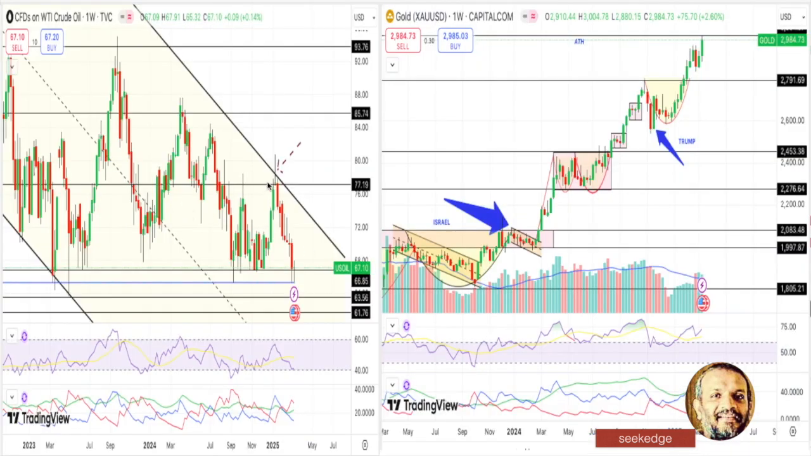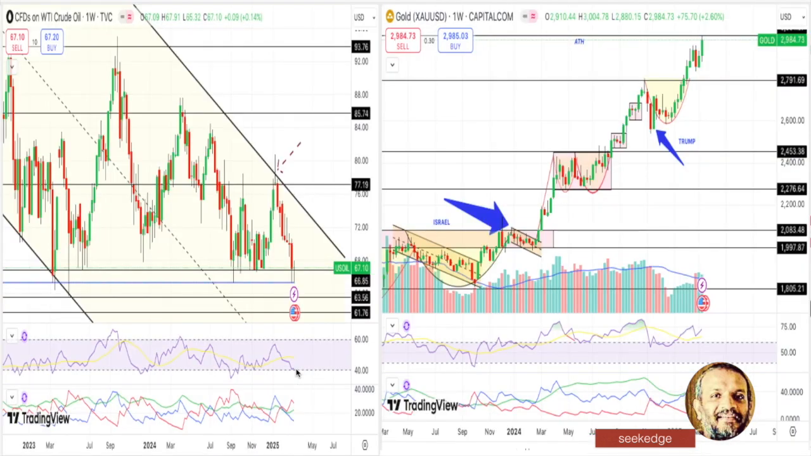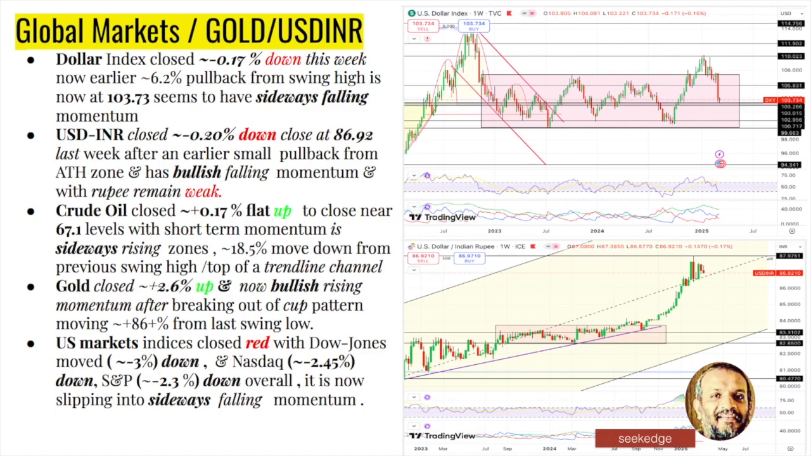Look at crude oil, you see that it is also pulling back, which is also very good for an oil importing country. It's just at 67 kind of levels, very flattish down now. The flattish up moves happened last week slightly. Very flat close last week.